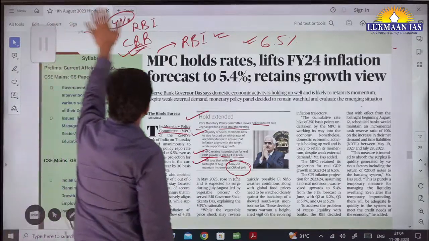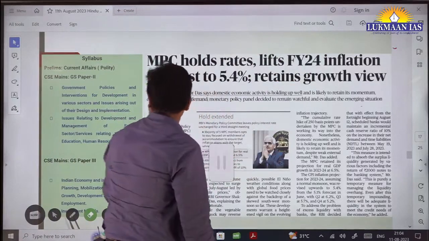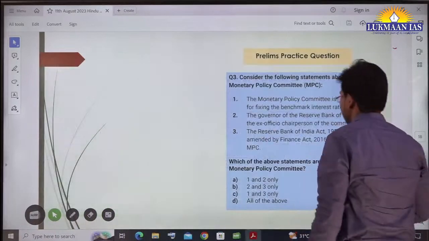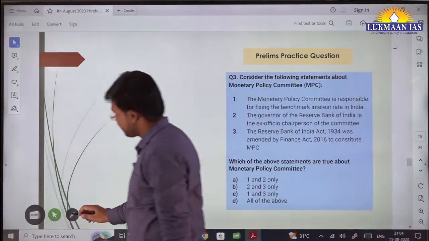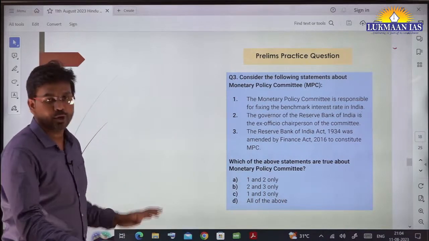So this is the decision that was taken by the Reserve Bank of India. This topic is again important from the economy point of view. Then we have some questions for you. This question is for the prelims exam. We are going to solve this question.